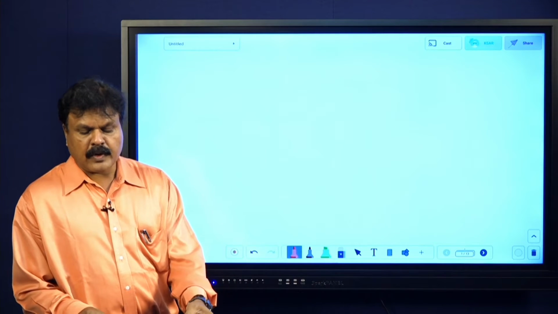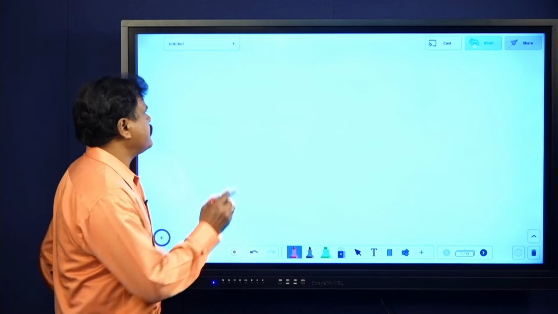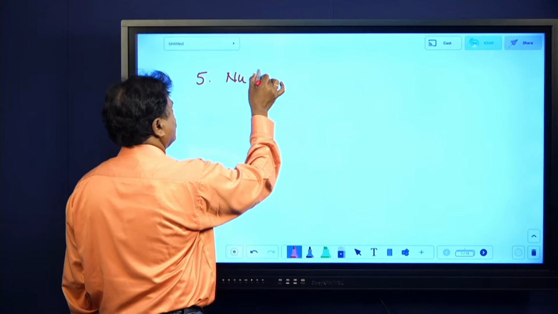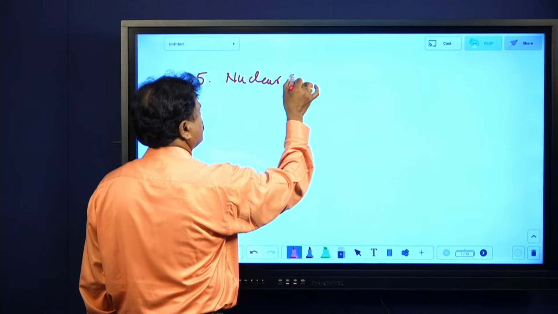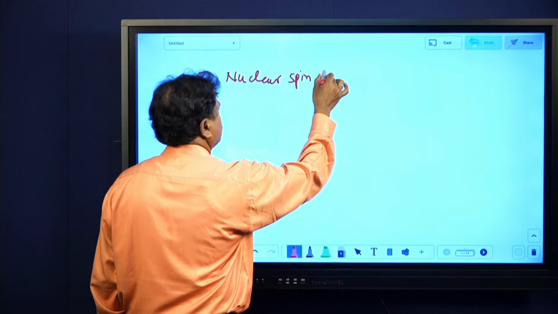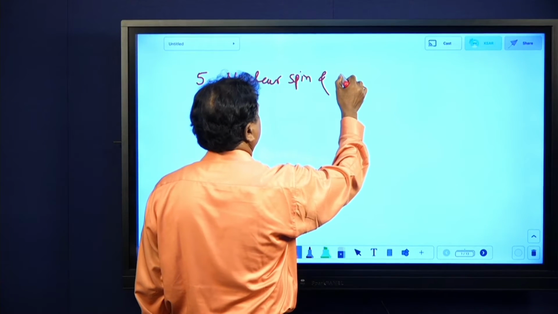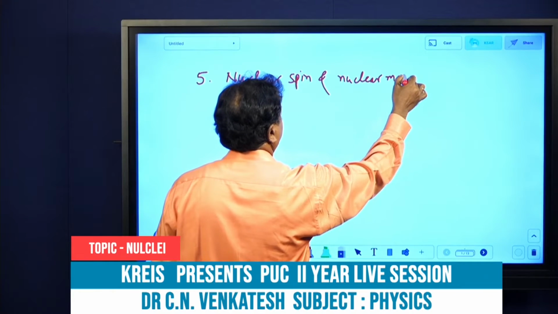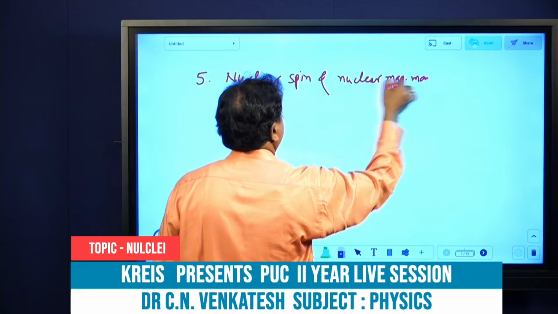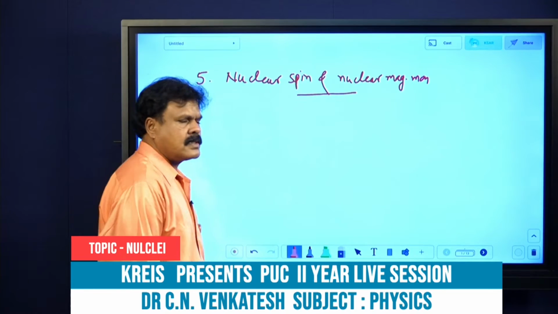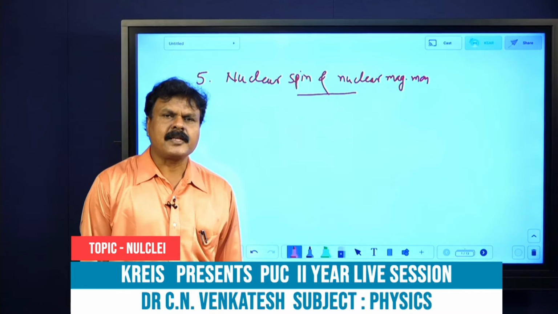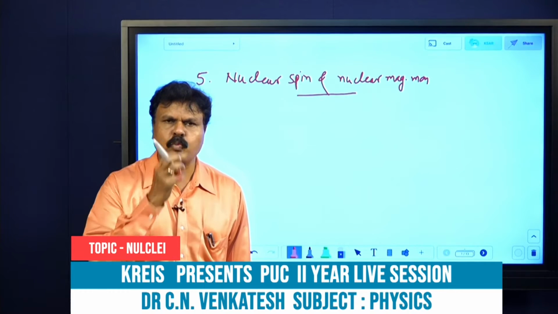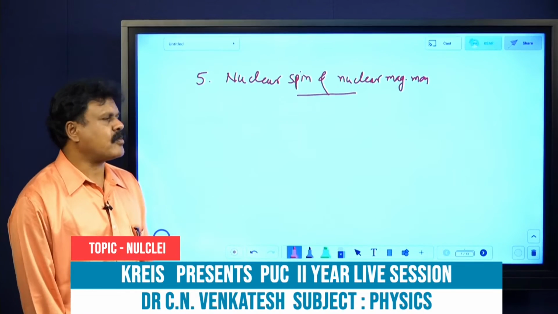And next, one more: nuclear spin and nuclear magnetic moment. These are all general properties of the nucleus. See here, just like electrons, inside the nucleus even protons and neutrons will be spinning. Due to the spin of protons, some magnetic moment arises.